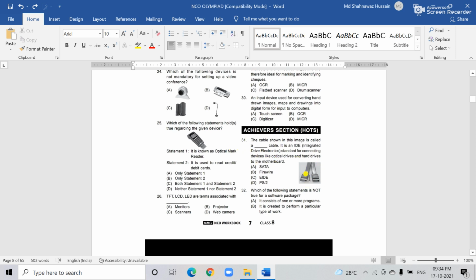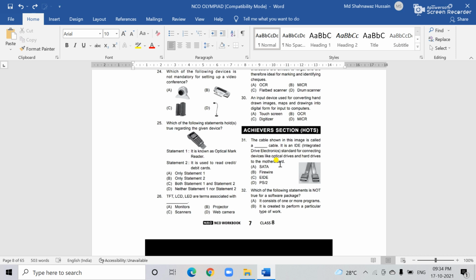All of you identify the cables. You see the list. First you read the question. The image is called an IDE cable. IDE means Integrated Drive Electronics, a standard for connecting devices like optical drives and hard drives. You see which is the correct answer.